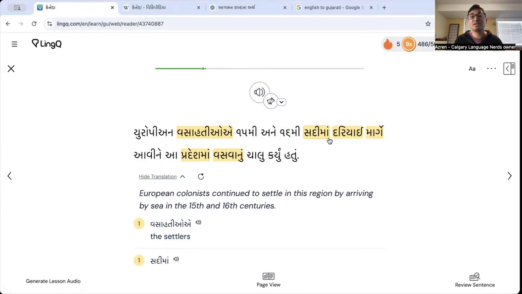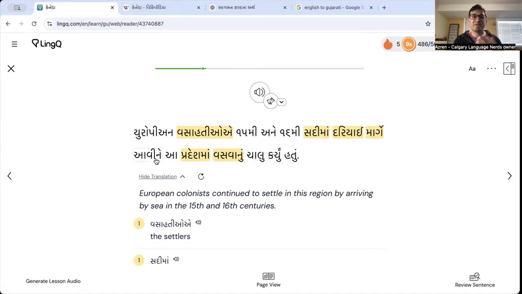So in these centuries, Dariyai Marge. Dariyai means marine. Marg is like a route or a path. So by a marine route, દરિયાઈ માર્ગ આવીને આ પ્રદેશમાં વસવાનું ચાલુ કર્યું હતું.